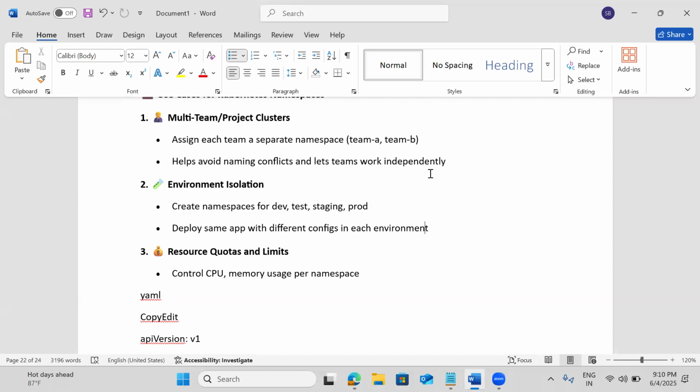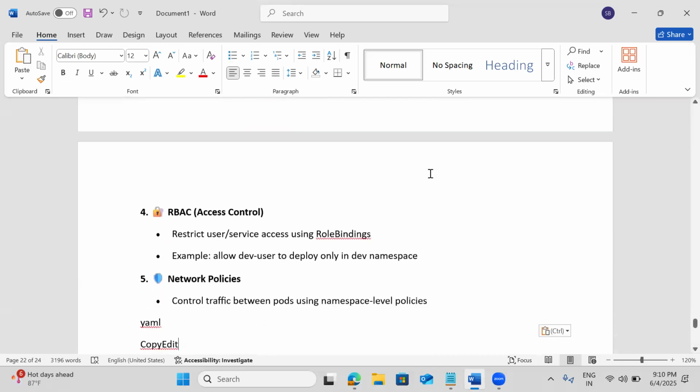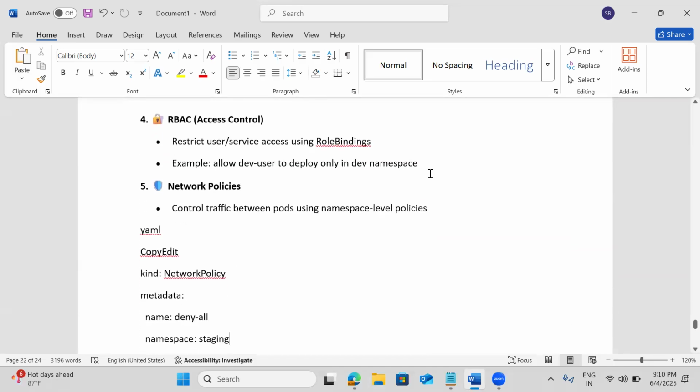Okay, so this is also an advantage of using namespaces, and permissions also we can give, with role based access. Between the pods also, because my dev pod doesn't need to communicate with my production pod at all. We have network policies that the CNI provides, so we can restrict communication at namespace level, and IP address based communication also by using network policies.